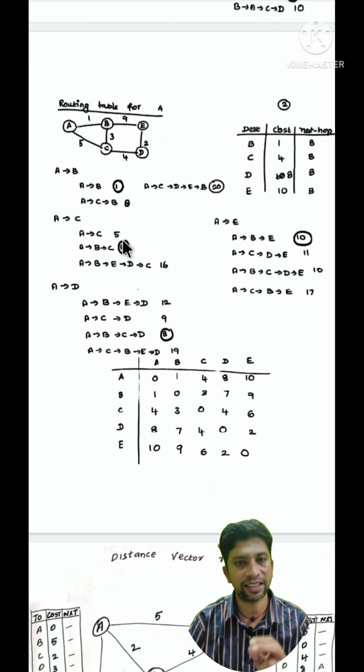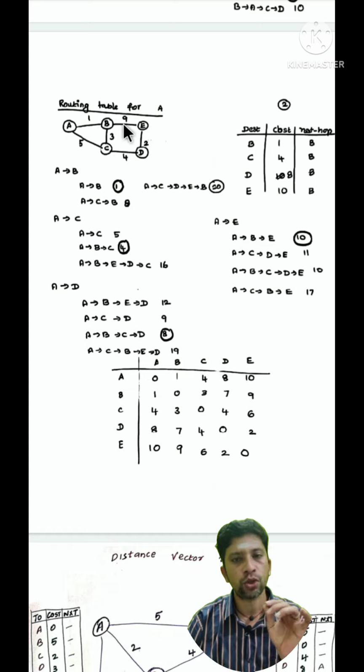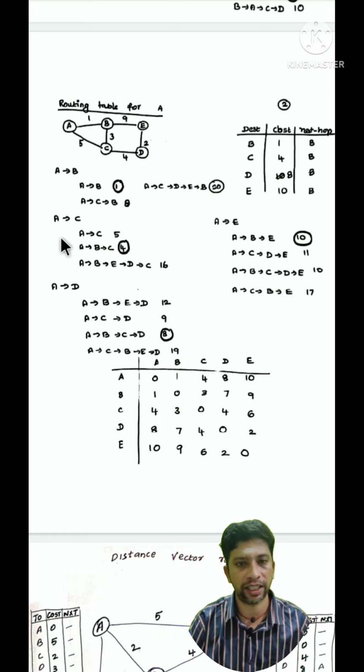But here is the point where we have to look. If we reach the same destination by going from A to B, and B to C, the cost is 1 plus 3, which is 4. So the most preferable path is not the direct path from A to C, it is the path A, B, and C. That is why B is mentioned as the next hop here.